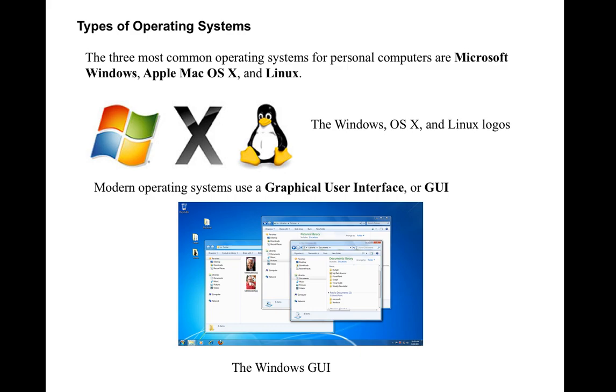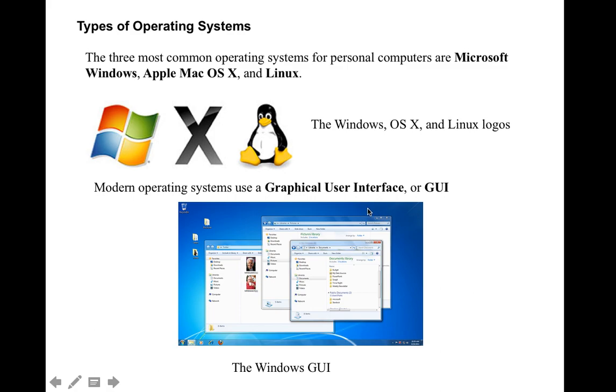Modern operating systems use a graphical user interface, or GUI. GUI means graphical user interface. So what is a graphical user interface?